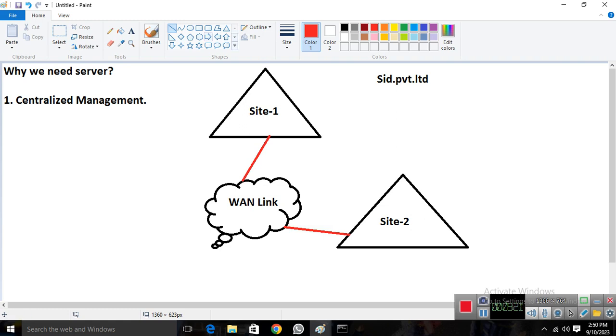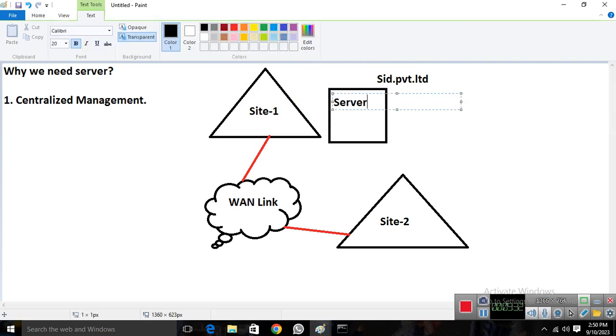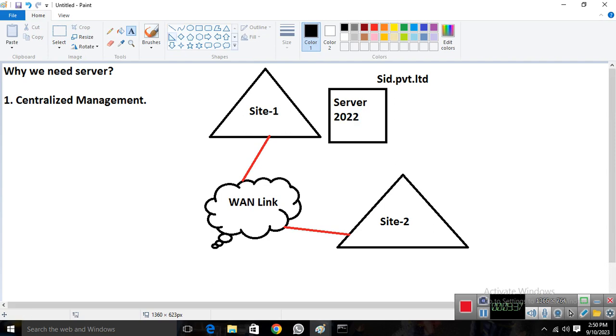But it's okay. Imagine that in my case I have one server. I installed one server in site 1. Like this is my server. I installed Server 2022 over there. This server is available in my site 1. With the help of this Server 2022, I am able to manage my site 1 network and devices, and also my site 2 devices, network and users.